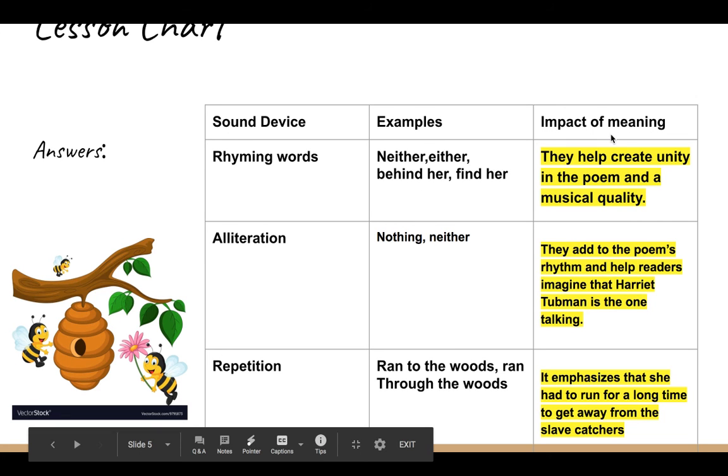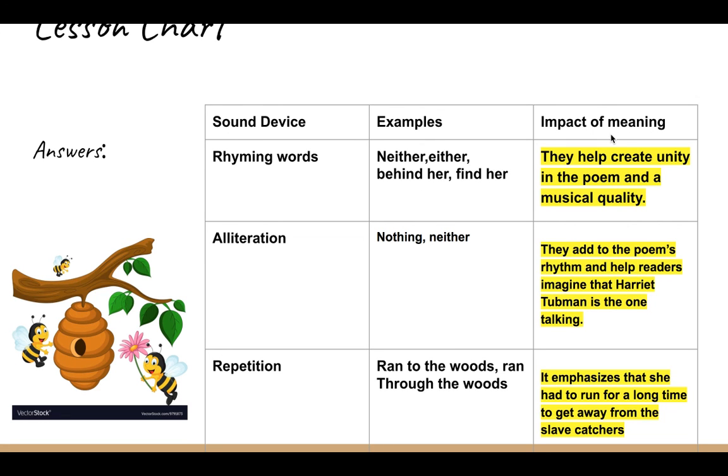The impact of the rhyming words, neither, either, behind her, find her, is they help create unity in a poem and a musical quality. For the alliteration, the impact of nothing, neither, they add to the poem's rhyme. It helps readers imagine that Harriet Tubman is the one talking. Okay, so it gives the poem an actual voice.